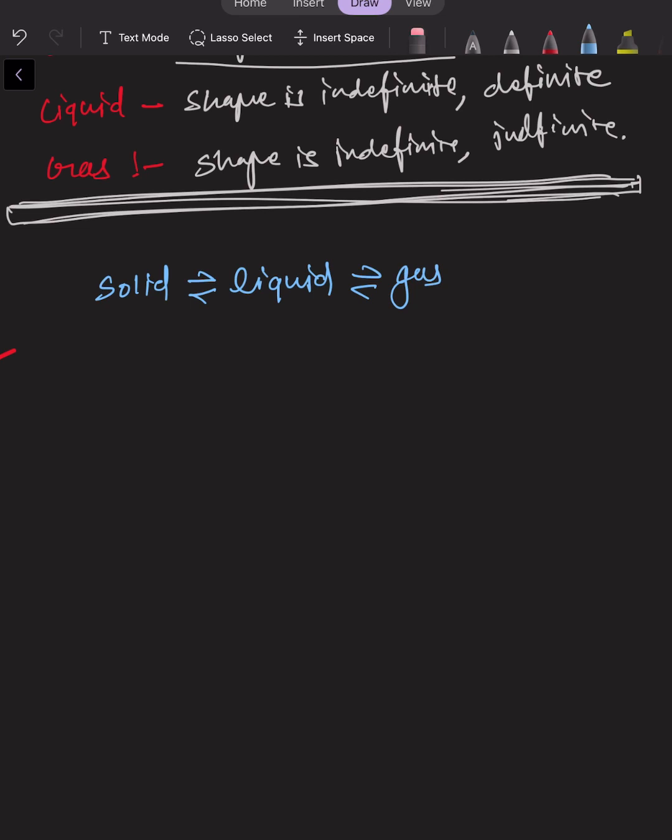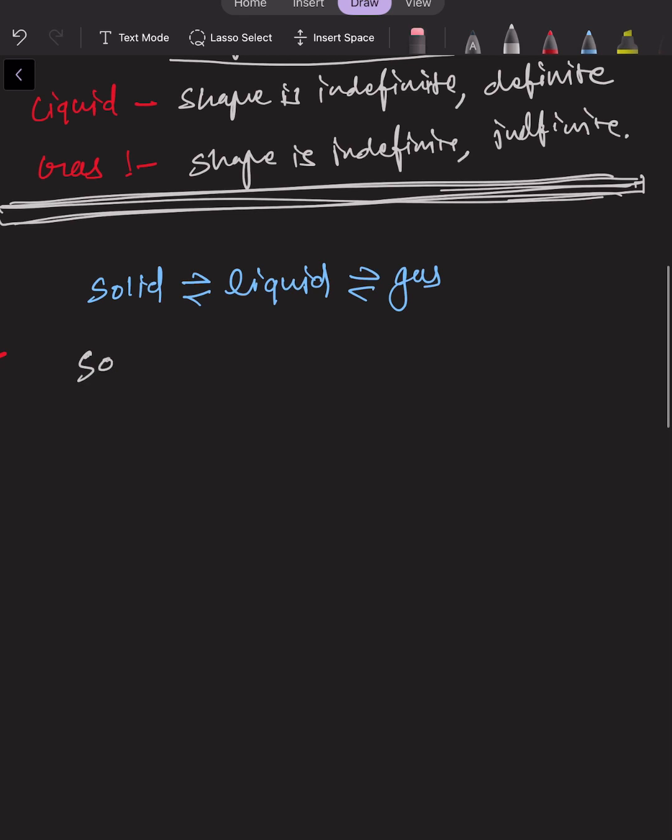If we provide heat to a solid, let us take ice as an example of solid, the intermolecular distance will get higher, and the arrangement of the atoms will become loose, right?